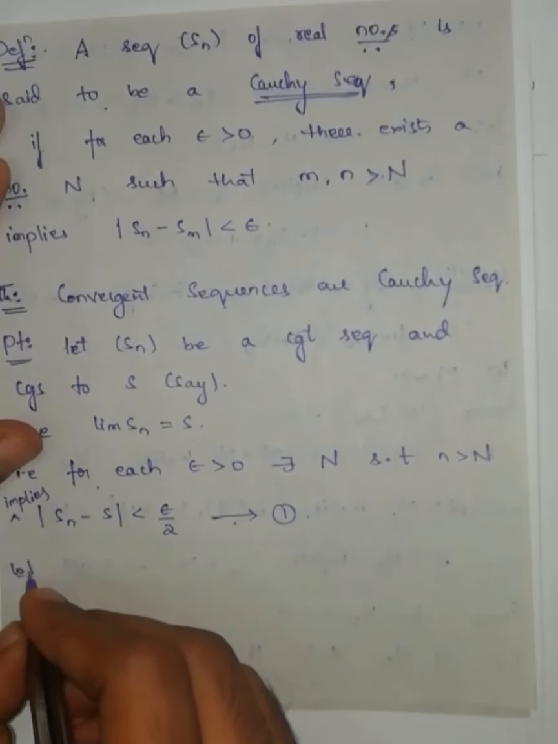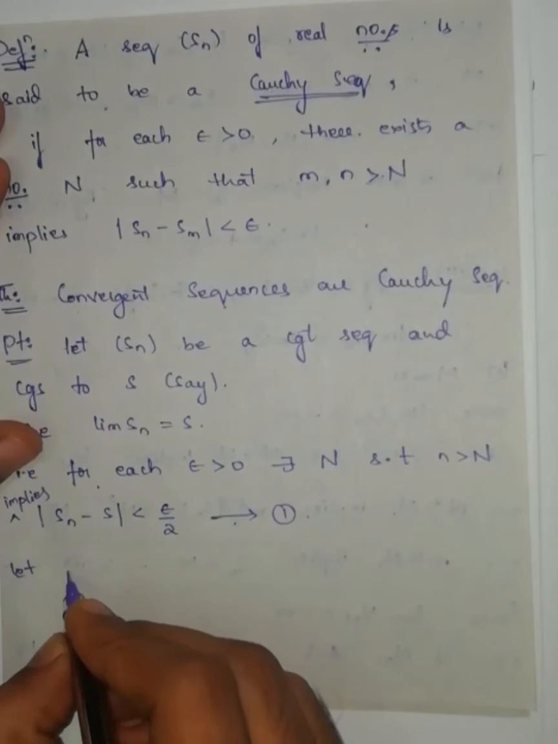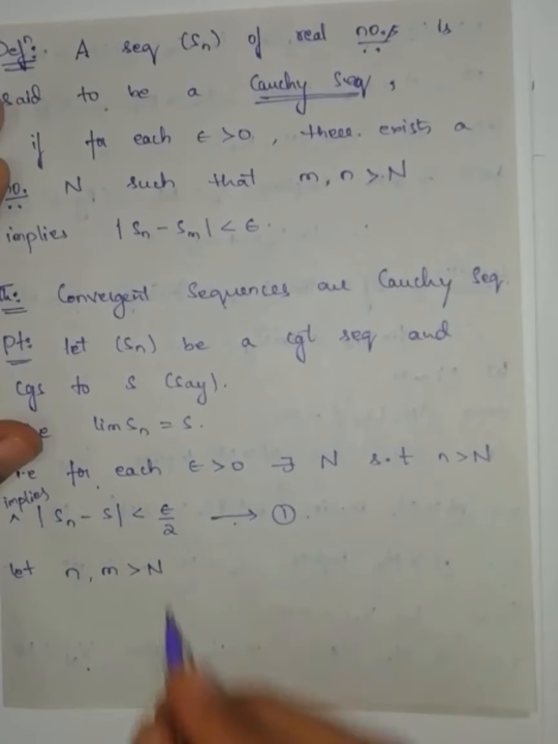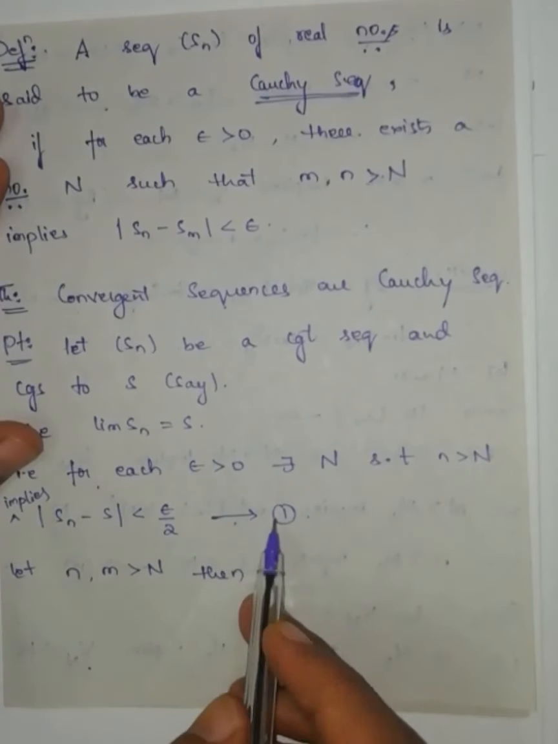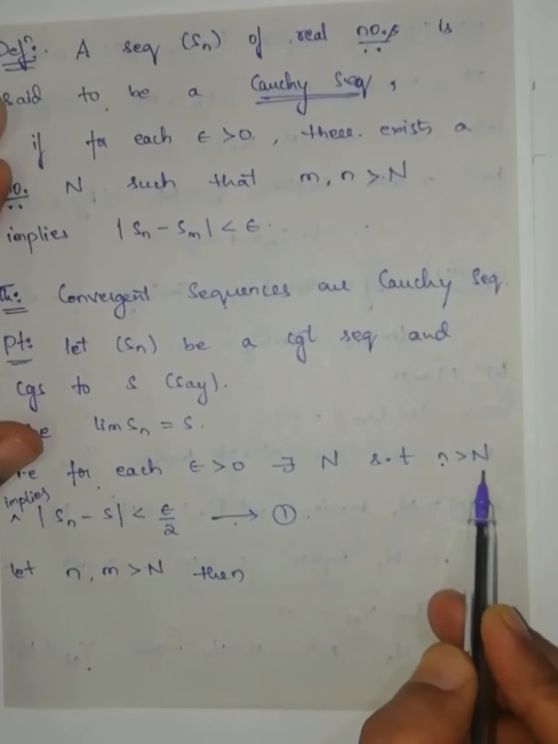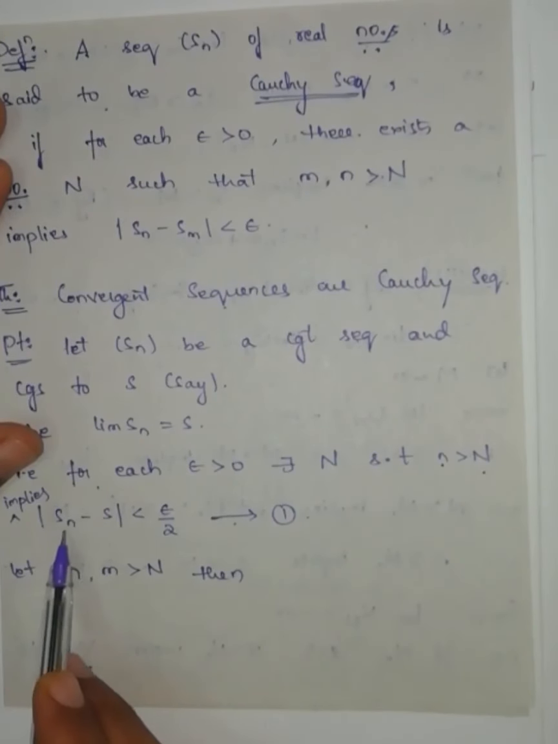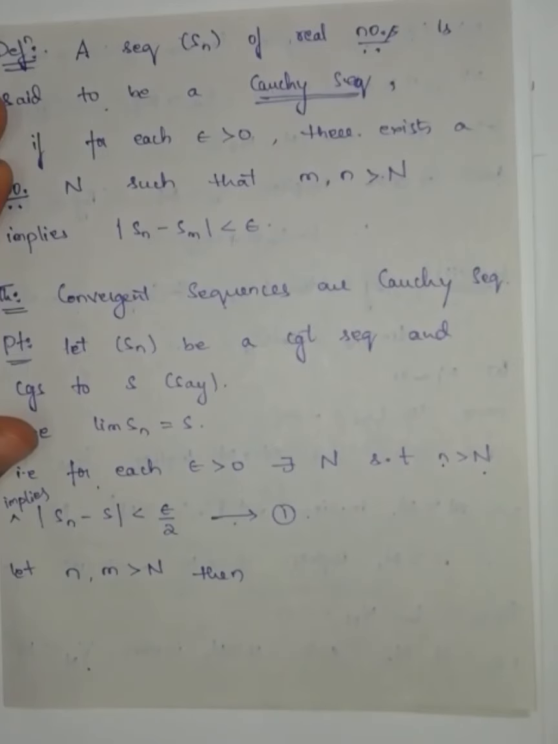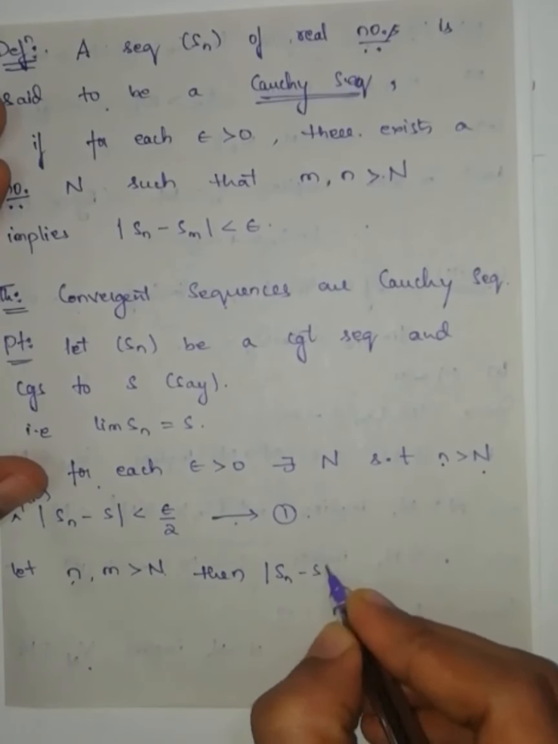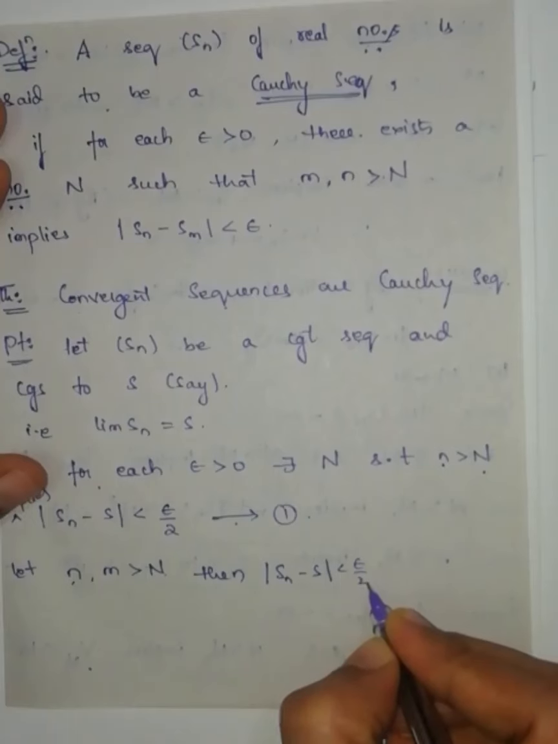Let n, m both be greater than capital N. Then what equation number 1 says is, if I take any small n which is greater than capital N, then the modulus of Sn minus S is less than epsilon by 2. Small n is greater than capital N, m is also greater than capital N. Therefore from equation number 1 I can say that modulus of Sn minus S is less than epsilon by 2